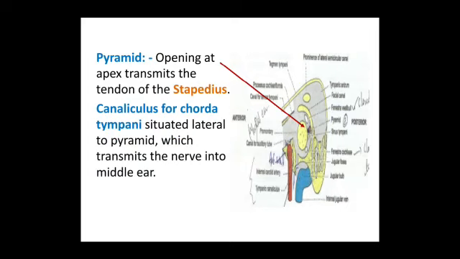From the pyramid, there is an opening in its apex through which transmits the tendon of stapedius. The stapedius takes origin within the pyramid. There is a canaliculus for chorda tympani situated lateral to the pyramid, which transmits the chorda tympani nerve into the middle ear cavity.